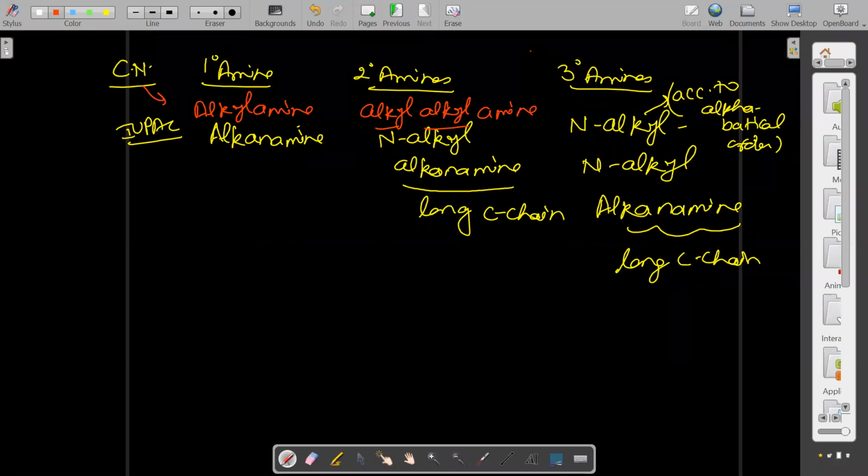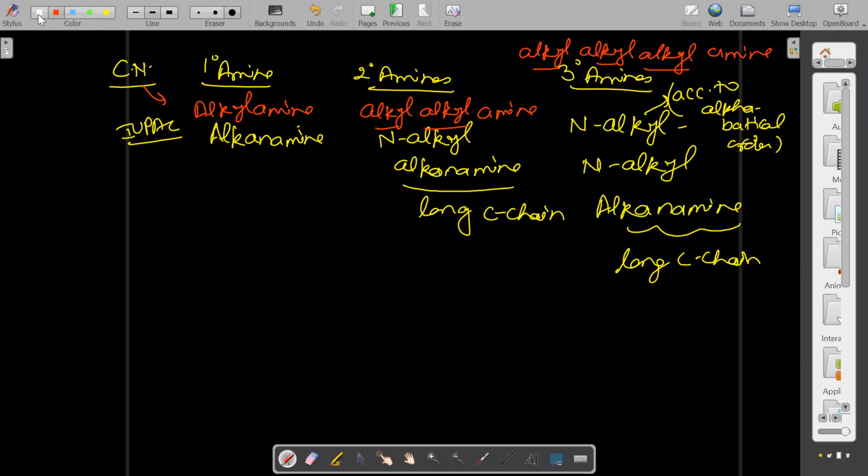And same here, three times alkyl, alkyl, alkyl, amine. If all three alkyls are different, according to alphabetical order. If two are similar, then the one and two will be di. If all three are similar, then it will be trialkylamine, right? So it depends.